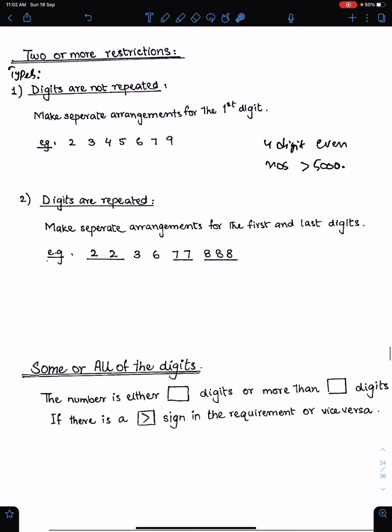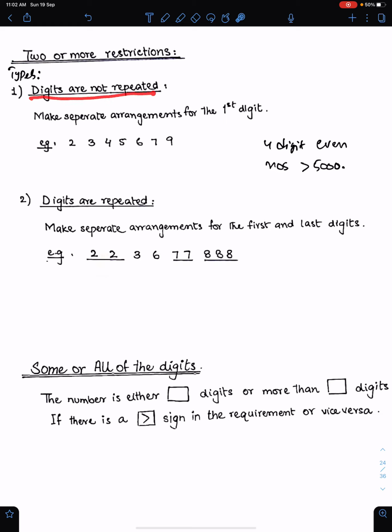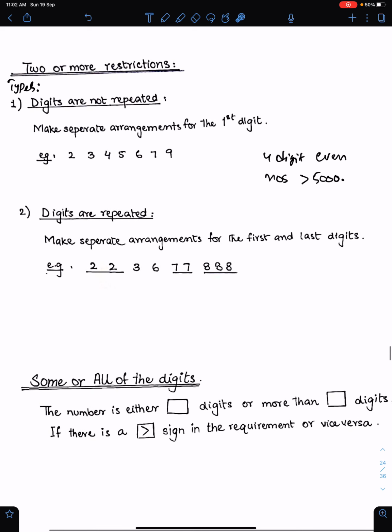Two or more restrictions. Types of questions. Number 1, when digits are not repeated, like in this case. So when digits are not repeated, then make separate arrangements for the first digit. For example, if we have to form 4-digit even numbers that are greater than 5000 from this list, then we have to make separate arrangements for the first digit.